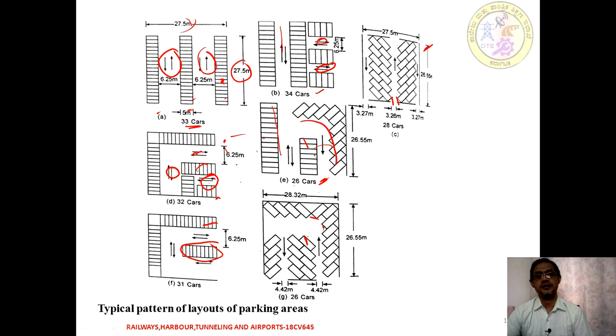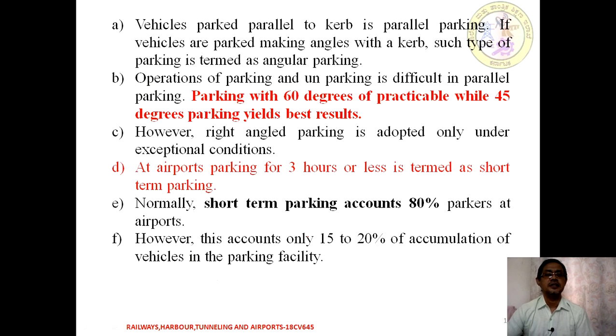It means whenever we are talking about a parking area, the size, dimension and load occupancy or the demand is going to be created at a peak hour, and that has to be taken into account. A vehicle parked parallel to the curb is always going to be parallel parking. If the vehicles are marked making an angle with the curb, such type of parking is going to be termed angular parking.